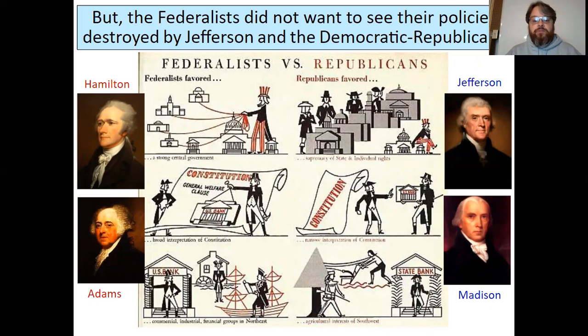Republicans favored a strict interpretation, so only the words in the Constitution should be followed. The Federalists also believed in commercialism, industrialism, financial groups, and a national bank, while Republicans favored state banks, agrarian policies for economics, and that sort of thing, okay?